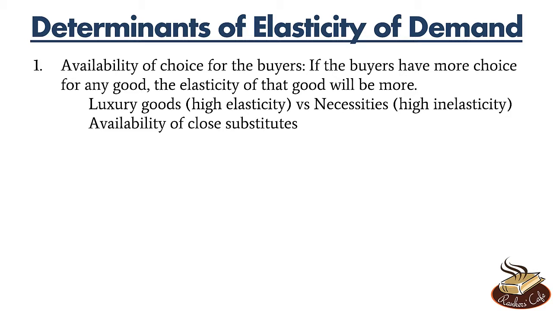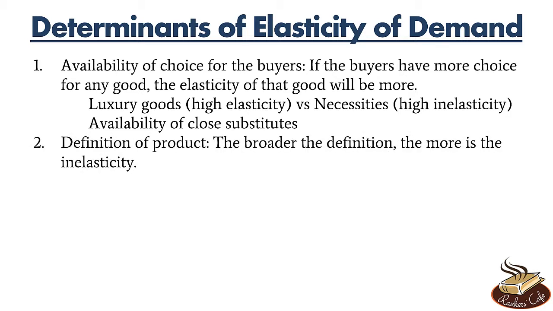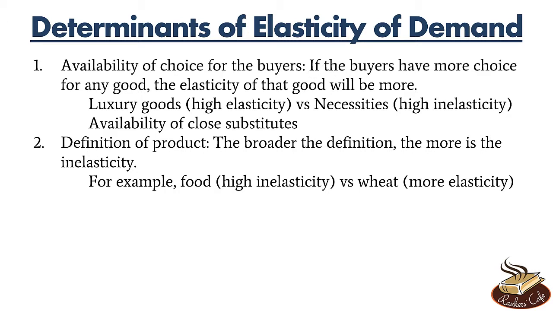Now, another thing which decides the elasticity of any product depends upon how we define that product. The broader the definition, the more is the inelasticity, right? For example, food has very high inelasticity. We have defined it very broadly, food is a very general term. So it is very inelastic. But wheat has a lot more elasticity, right? Wheat is a much narrower term and its elasticity is a lot more than the elasticity of food.